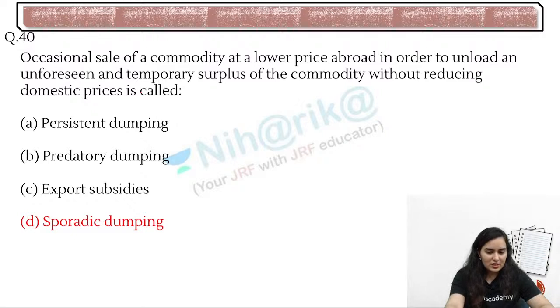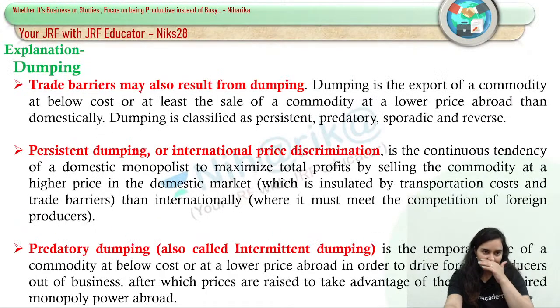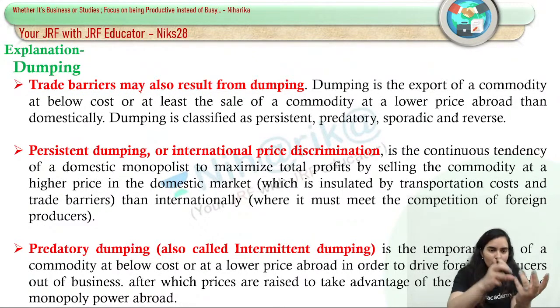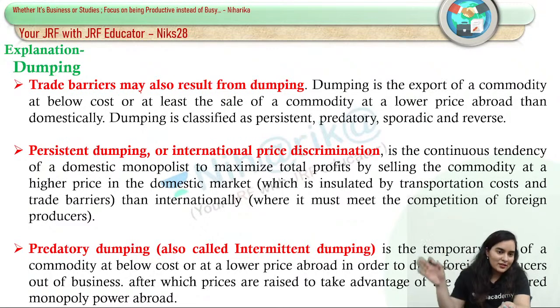Now see, this is the last topic that we have done in business environment and international business. There we had dumping as the word. What is dumping basically? Dumping is when we throw out our product in the international market.